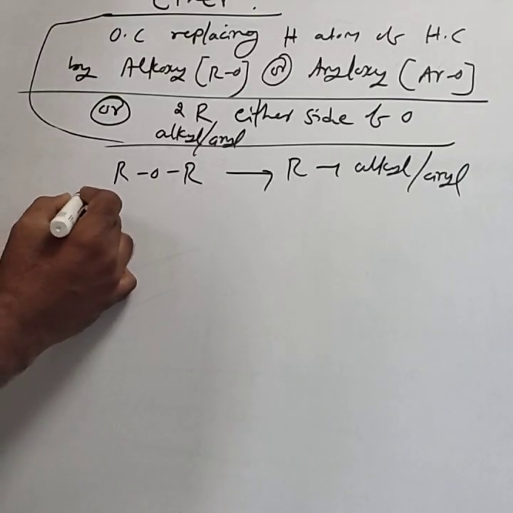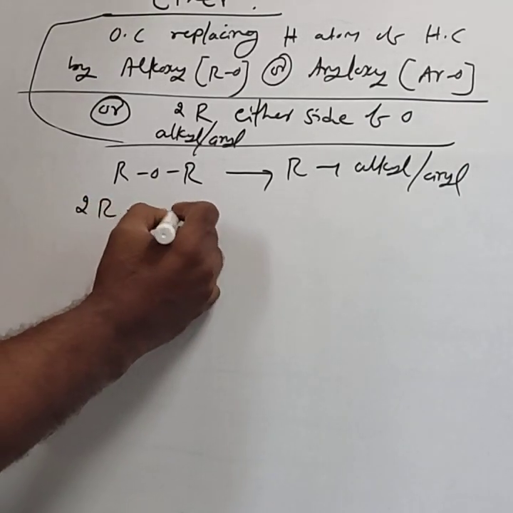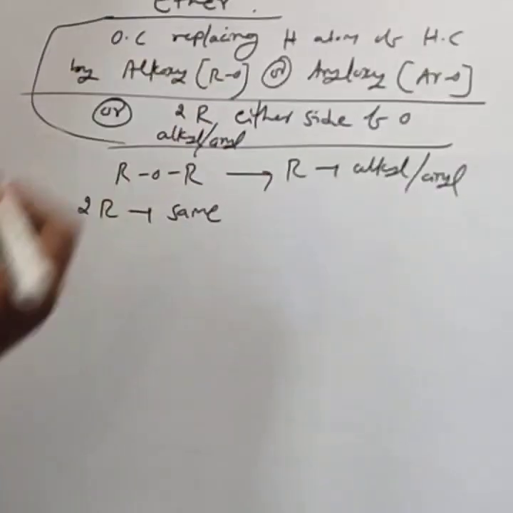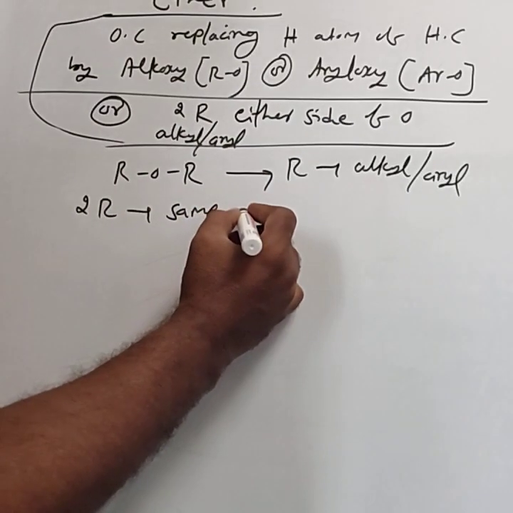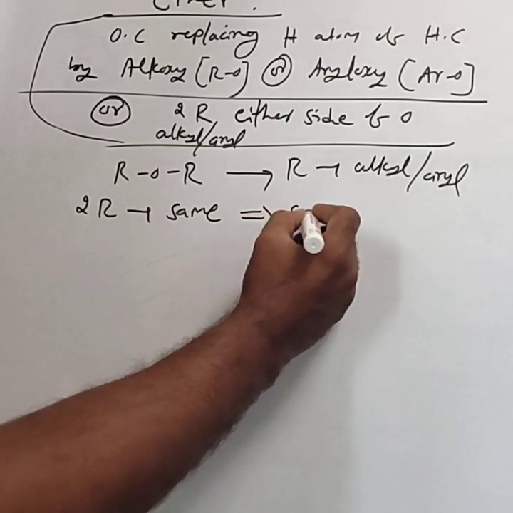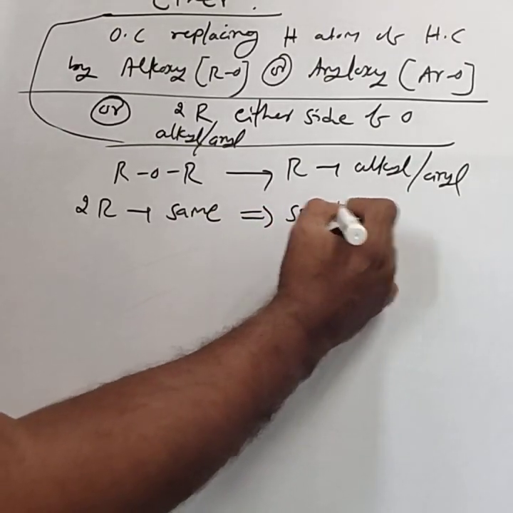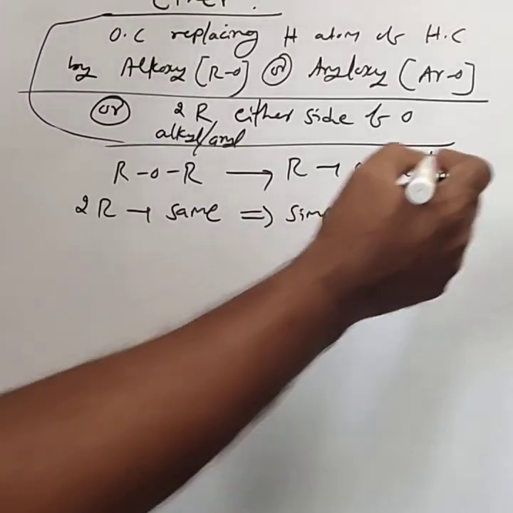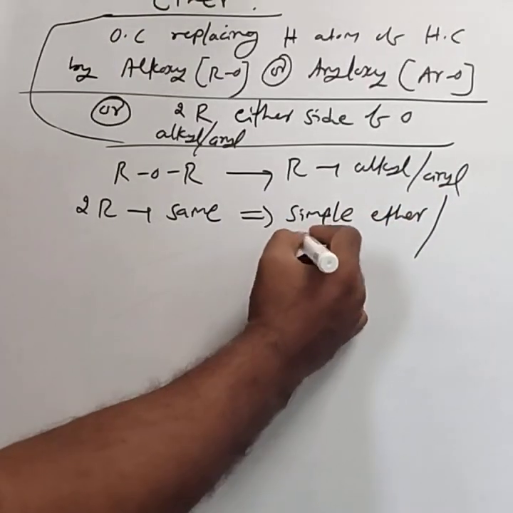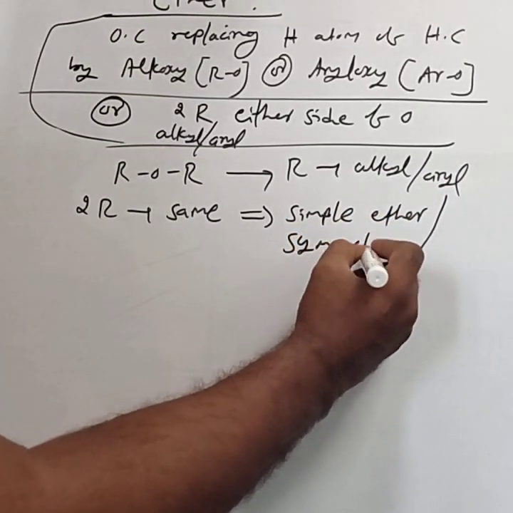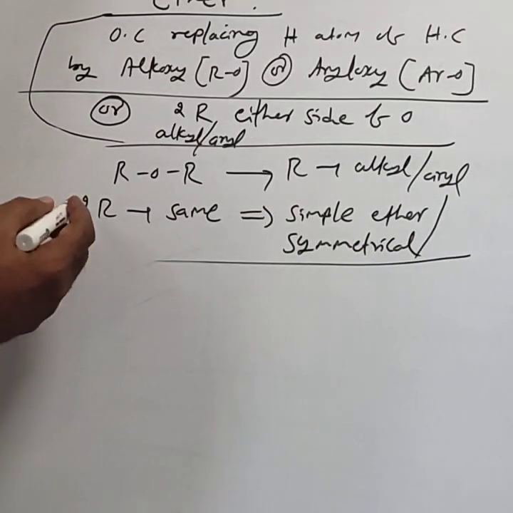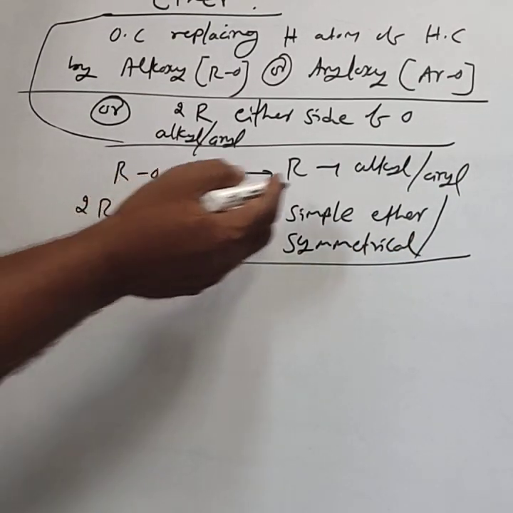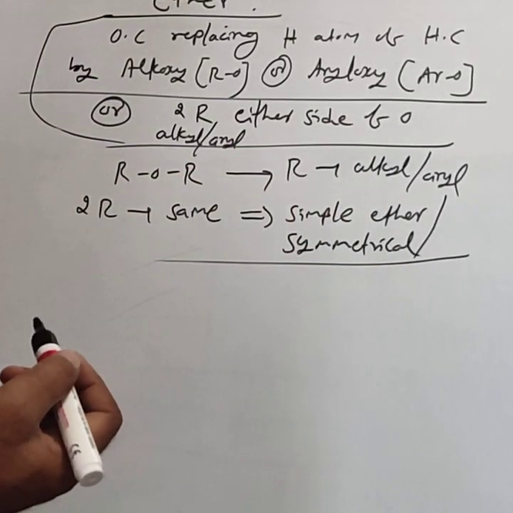If two R groups are the same, identical, such ethers are called simple ethers, also called symmetrical ethers.